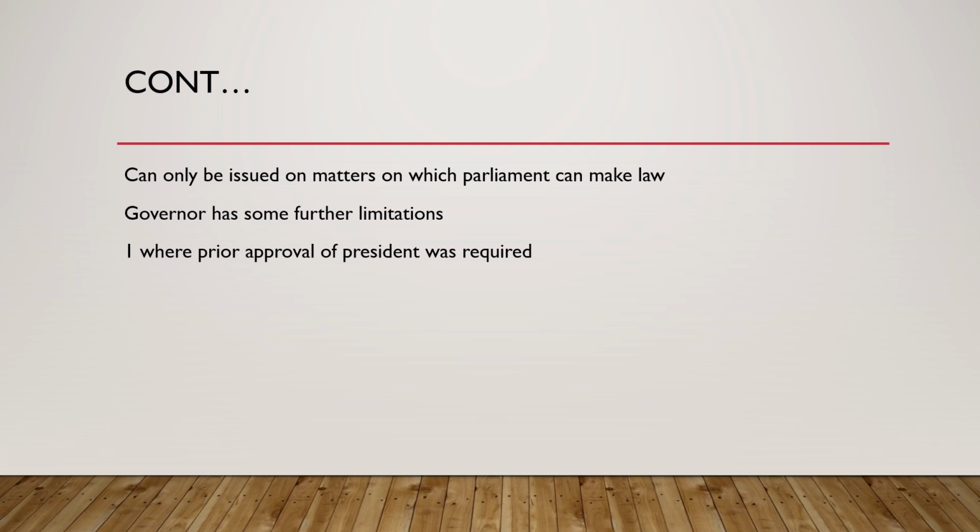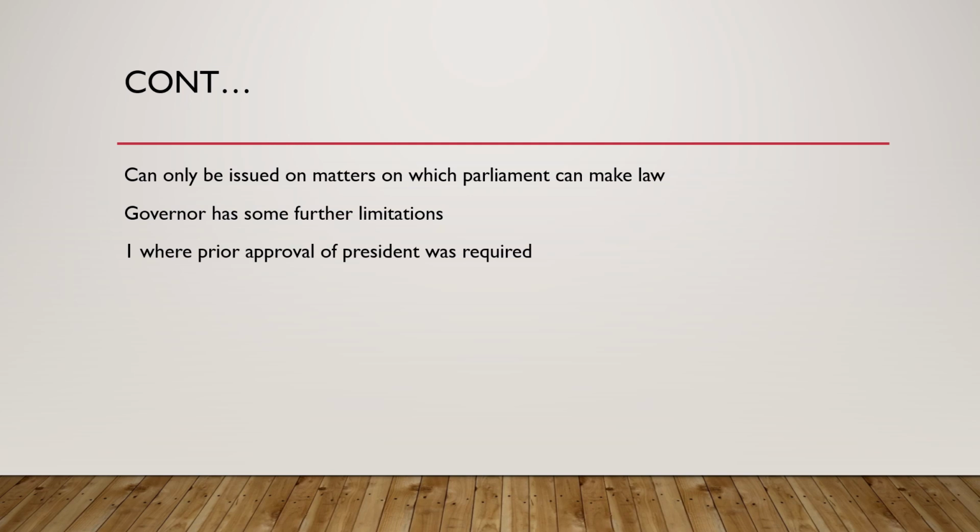Second, the legislative assembly shall have power to make laws with respect to any of the matters in the state list or concurrent list, except the subjects of police, public order and land. In case of difference of opinion between the LG and his ministers, the Lieutenant Governor shall refer it to the President. These are a few important provisions of this article which we have to know.